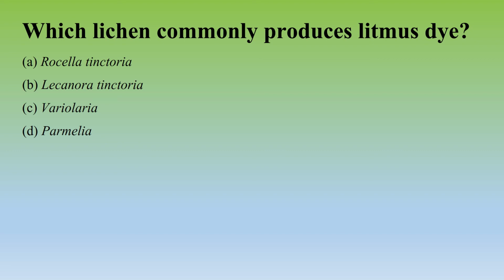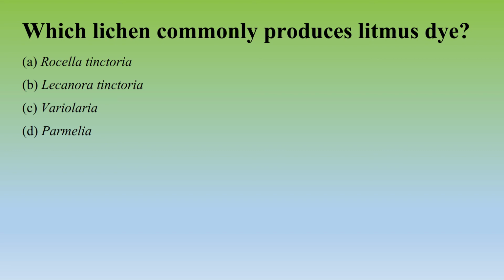This orchil is sometimes adulterated with wood dyes, that is sapwood dyes.